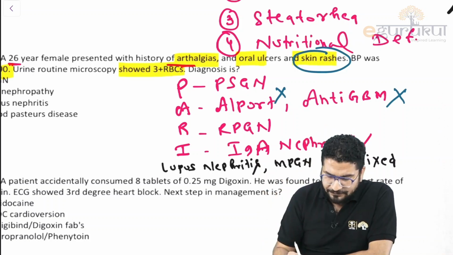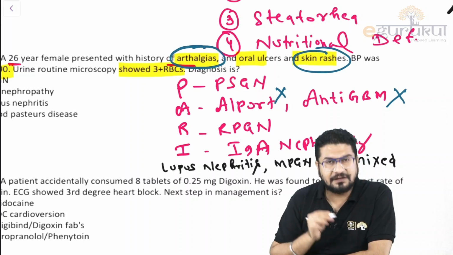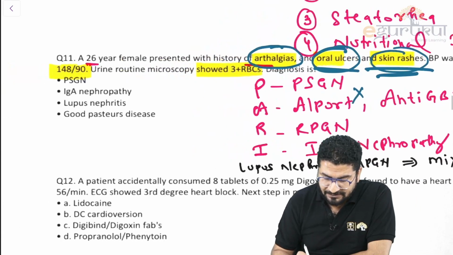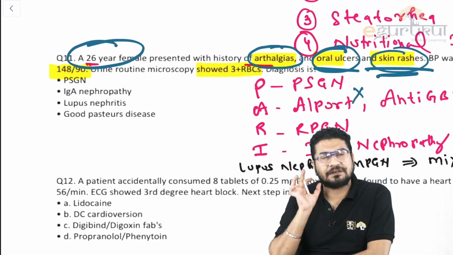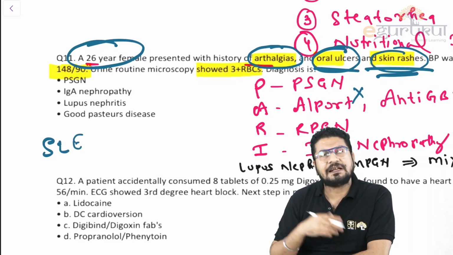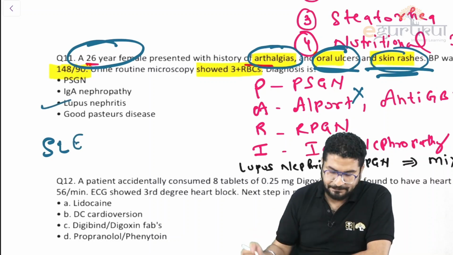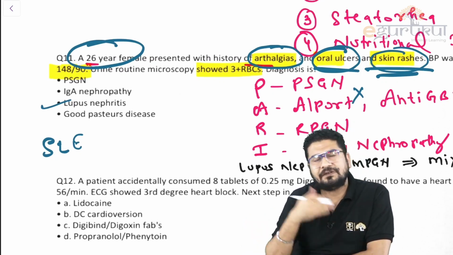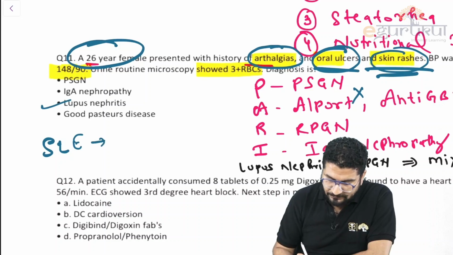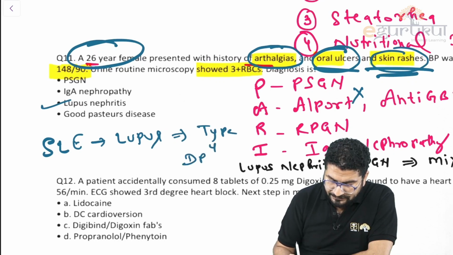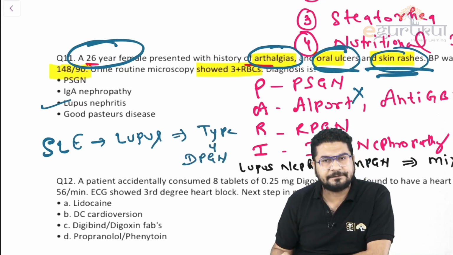But what hint is the MCQ giving you? It is giving the hint of arthralgia, joint pain, oral ulcers, skin rash, young female. So these hints are sufficient to make a diagnosis of SLE. And the nephritis that we see in SLE is lupus nephritis. Simple. So we have different types. The most common type is type 4, and this type 4 is called DPGN, diffuse proliferative glomerulonephritis.